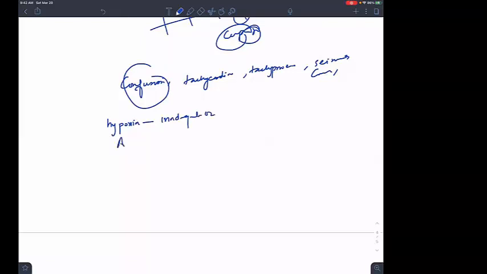There is also a term anoxia. Anoxia means complete oxygen deficiency, complete lack of oxygen. That can happen in a myocardial infarction. That can happen in a COPD patient, chronic obstructive pulmonary disease. Now, there should be also some chemicals, like smoking.